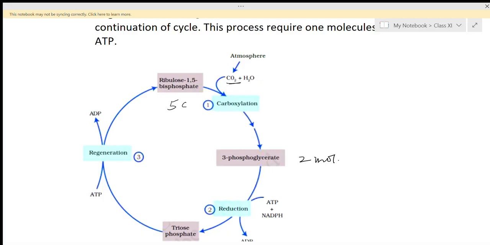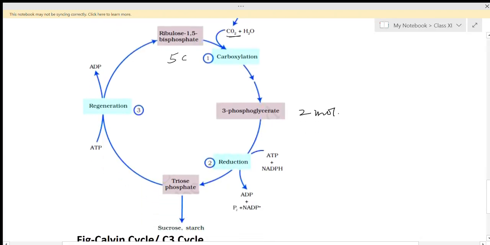After that, this 3-phosphoglycerate, by the use of ATP and NADPH, these two energy currencies, which are produced during the light reaction, at this stage are used for the reduction of 3-phosphoglycerate. You can call it 3-phosphoglyceric acid also, 3-PGA, but it is actually 3-phosphoglycerate.